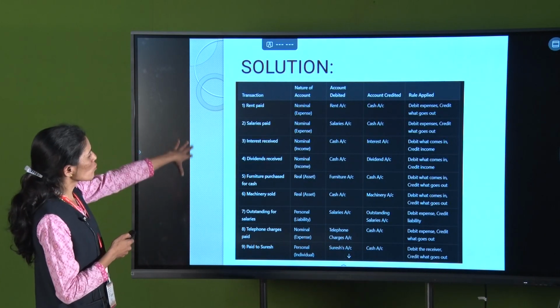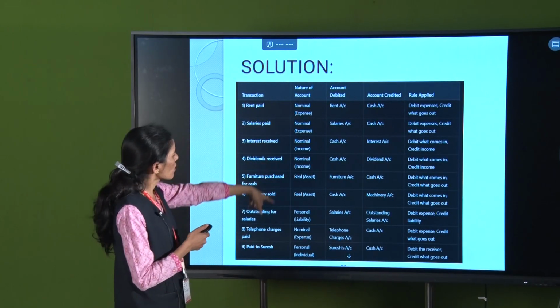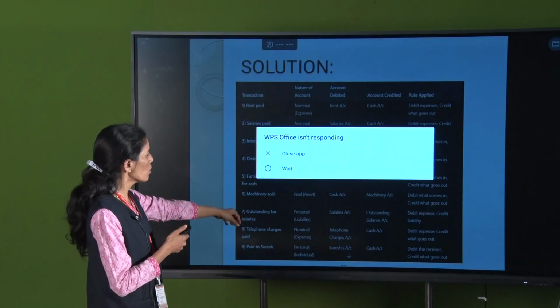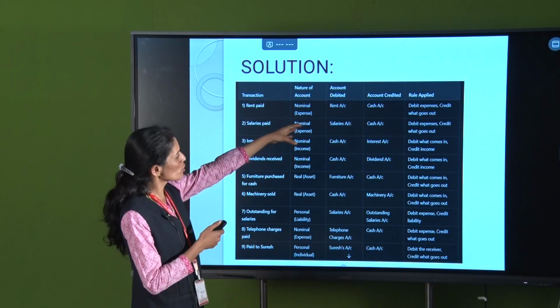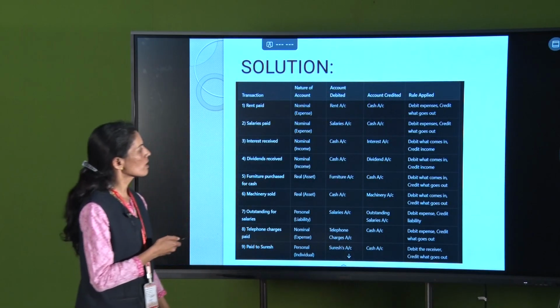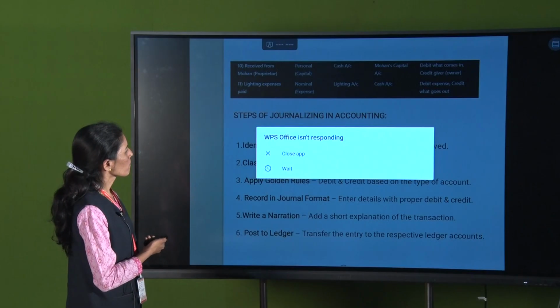So these are the solutions for that. In that the transactions are given here, the nature of accounts are given here, which account goes in the nominal account, which goes in the real account, which goes in the personal account, which account is debited, which account is credited, and the rule applied for those accounts are given here.